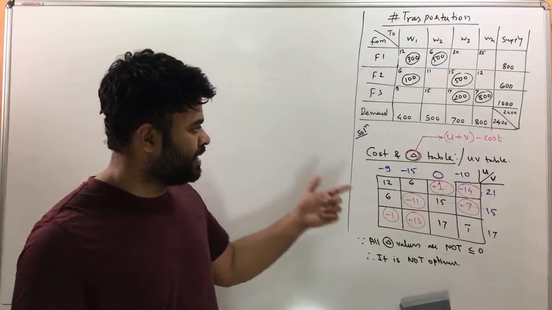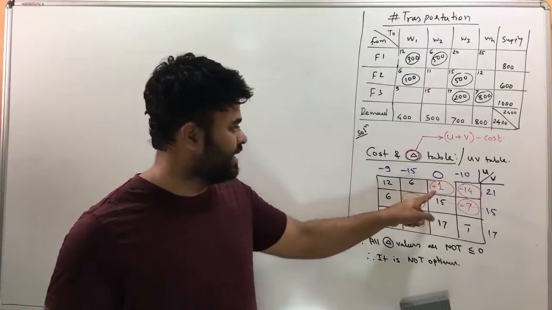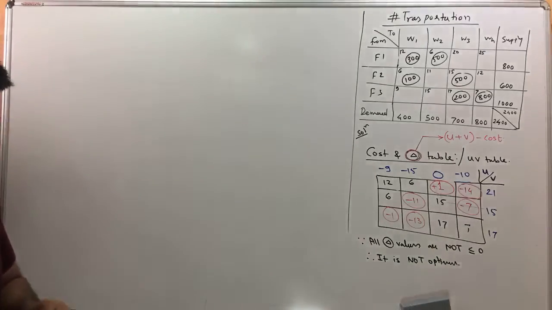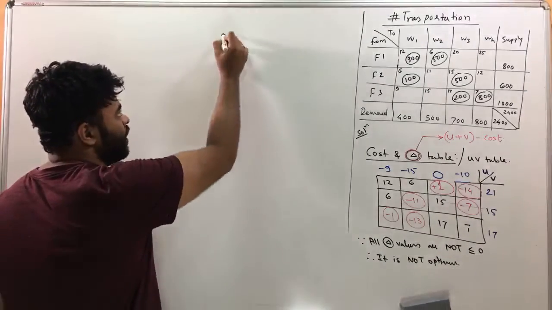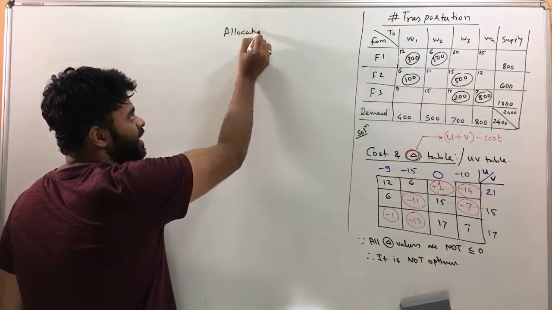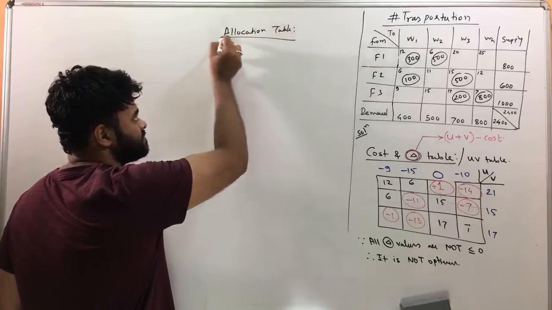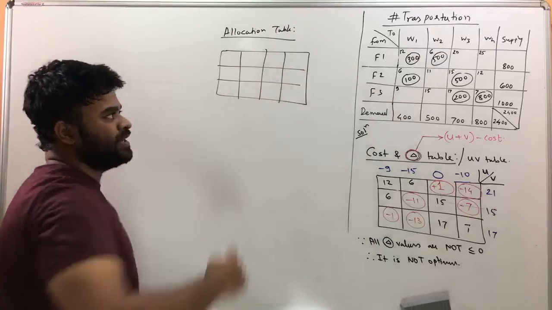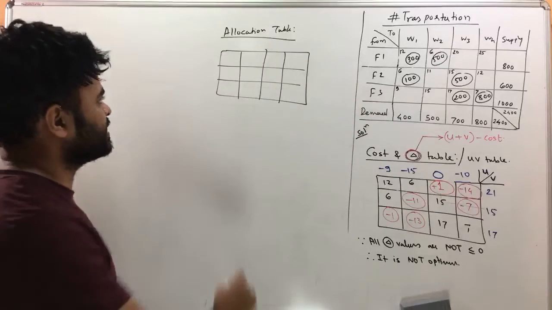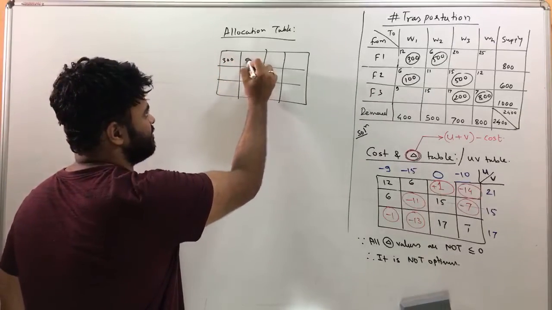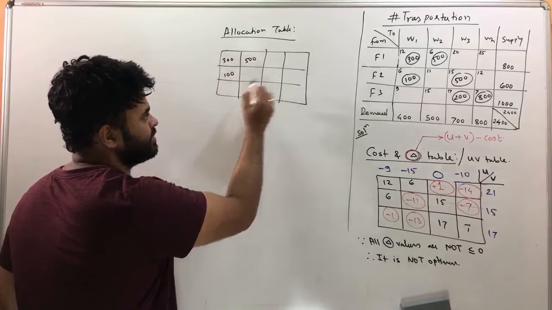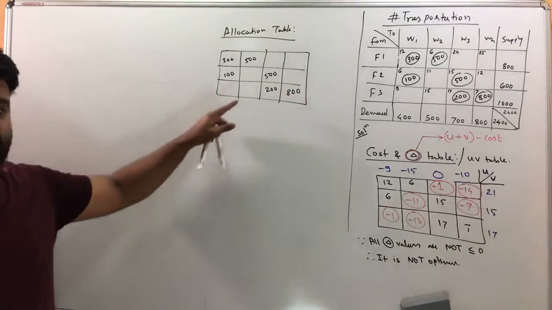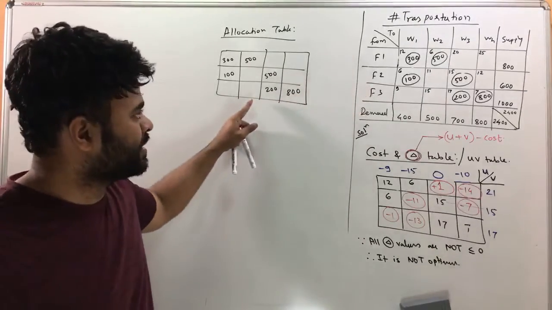Anyway, so we've got all delta values, and except one being positive, everything else is negative. So we will conclude that this is not optimum. When it is not optimum, the next thing I'll do is draw an allocation table. Now, the allocation table is the table of allocations, right? So we will write down all the allocations from the main table, and the allocations are 300, 500, 100, 500, 200, and 800. These are the original allocations, given in the problem. So I've got them over here.